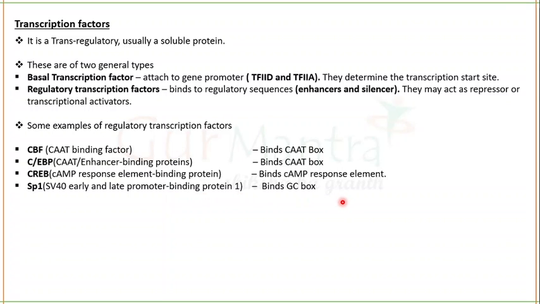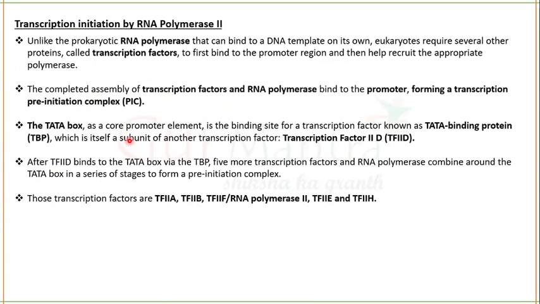These are some of the regulatory transcription factors which will bind to our cis-acting sequences, which are present on sites other than the main start site. These are not found in the core of the promoter, but are present elsewhere, and they will act as enhancers or silencers. So here we have examples of regulatory transcription factors. You will get to know about general transcription factors as well.